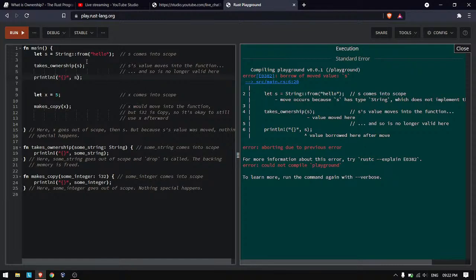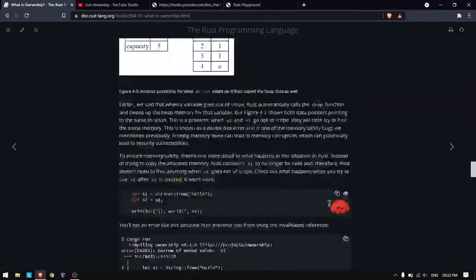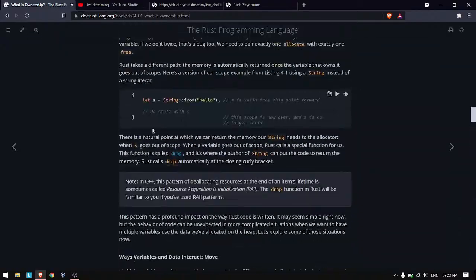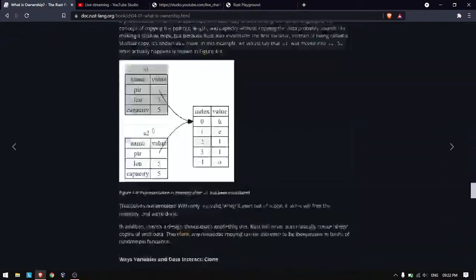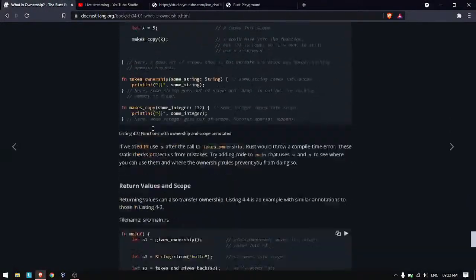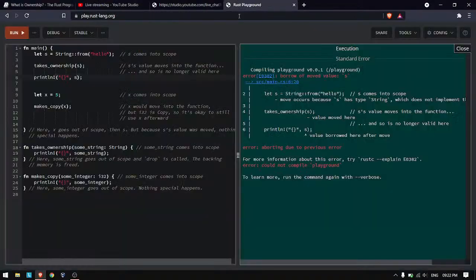The same thing is happening here as with s1 equal to s2, where we can't access s1 anymore. So the same thing is happening with the functions. We are calling this function take_ownership and passing s.